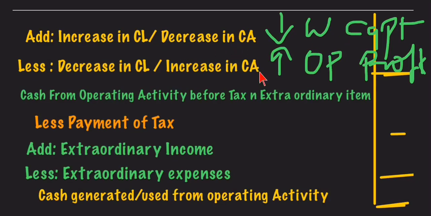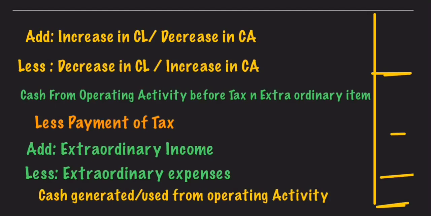Again, working capital reduction will lead to increase in operating profit. So increase in current liabilities is added and decrease in current liabilities is subtracted. We have to remember only one thing: increase in current liability, decrease in current assets, and just the reverse of that, decrease in current liability, increase in current assets.